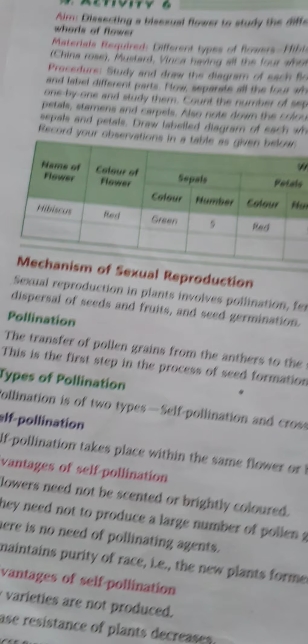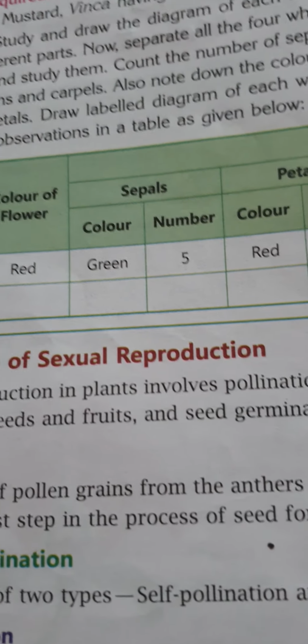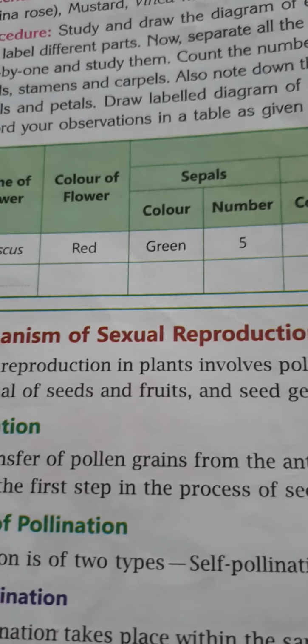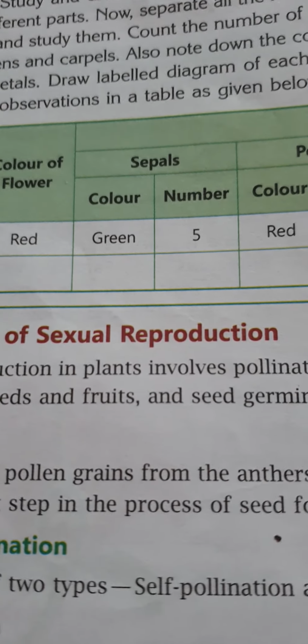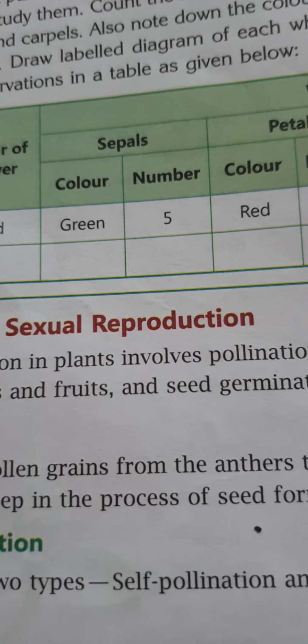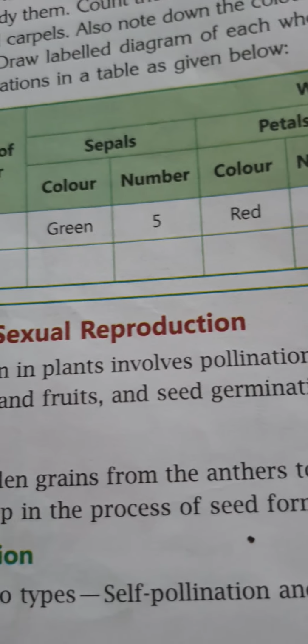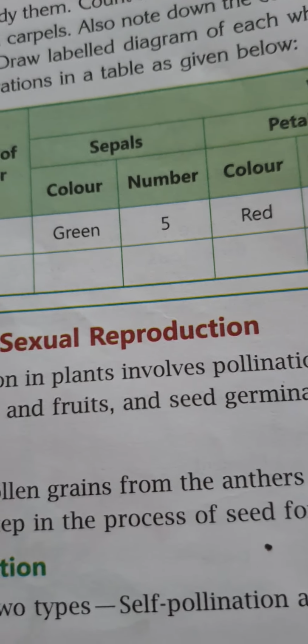So this is the process of pollination, which begins when the pollen grains from the respective flower land on the stigma and form a pollen tube. It enters the style length, which connects both the stigma and ovary. This pollen tube connects the stigma and ovary, and is known as the style.